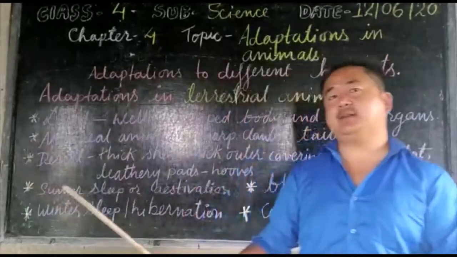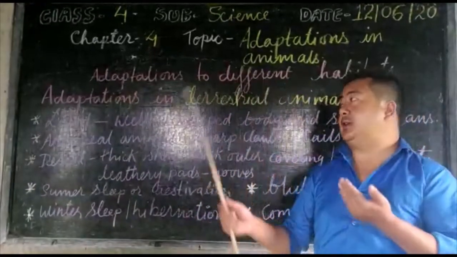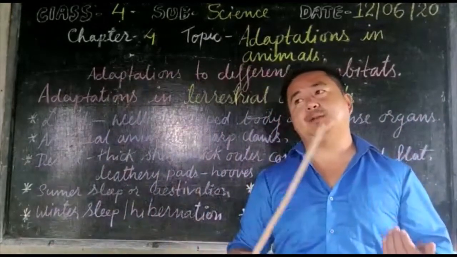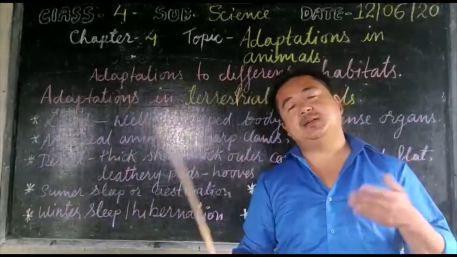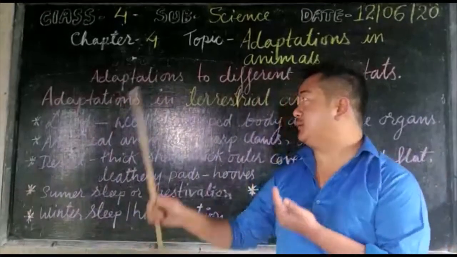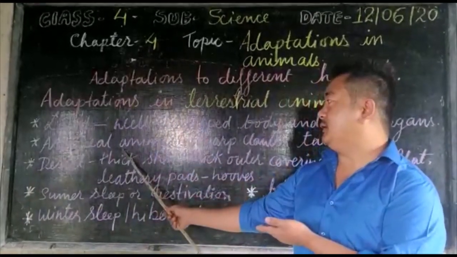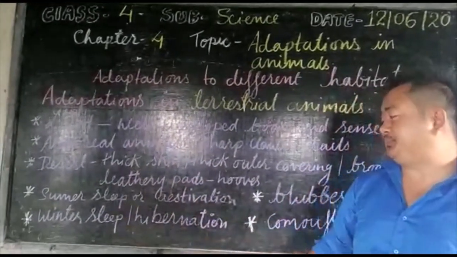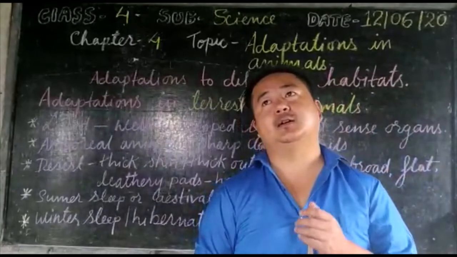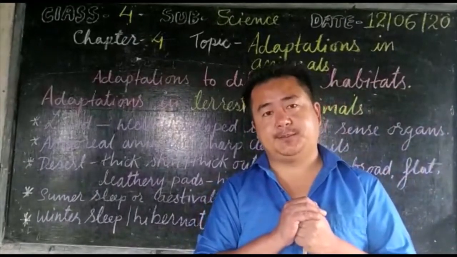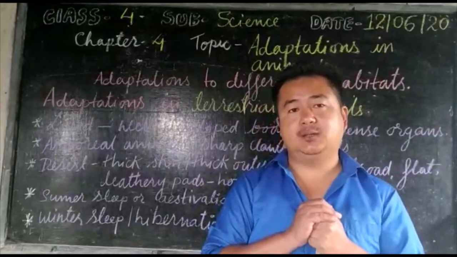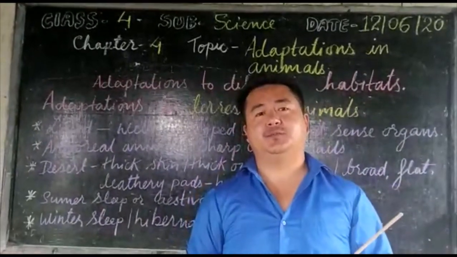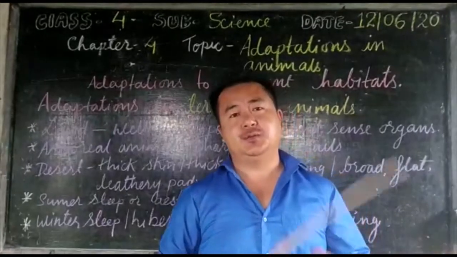Likewise, as I've already said, the terrestrial animals have adapted such features, but it depends on region to region. As we have talked about land, tree, an animal living in a tree, an animal living in the desert, and some of the animals such as lizards, snails, what they do is they cannot sustain the very extreme heat during the summer.